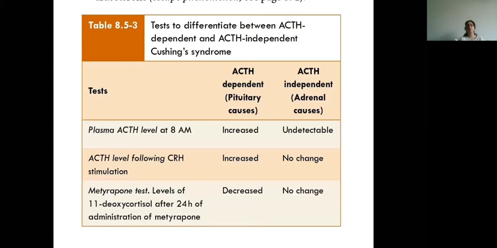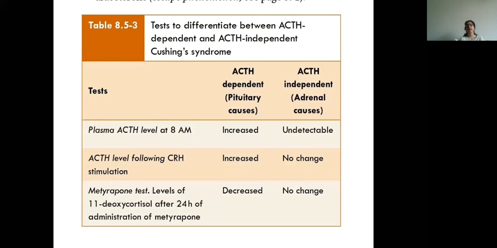To distinguish the ACTH dependent and ACTH independent, plasma ACTH level at 8 a.m. is increased in the pituitary causes, that is ACTH dependent Cushing's disease, but it is undetectable in ACTH independent.